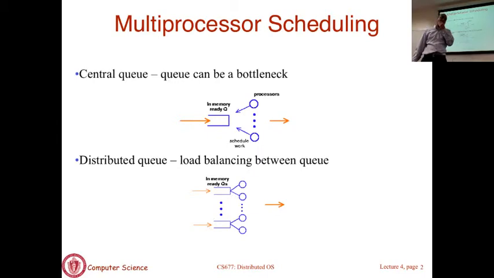Okay. So let's first look, in the abstract, at two different ways of implementing a multiprocessor scheduler. Here is how scheduling is going to work when you go from the uniprocessor world to a multiprocessor, or multi-core, world. These are processors or cores; I'm going to use the terms interchangeably. What is going to happen is each core is going to make independent scheduling decisions. The kernel is going to run on that processor.